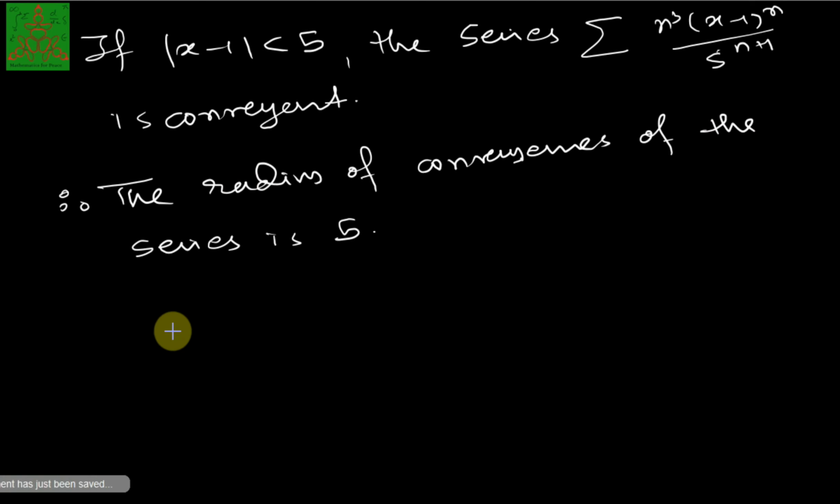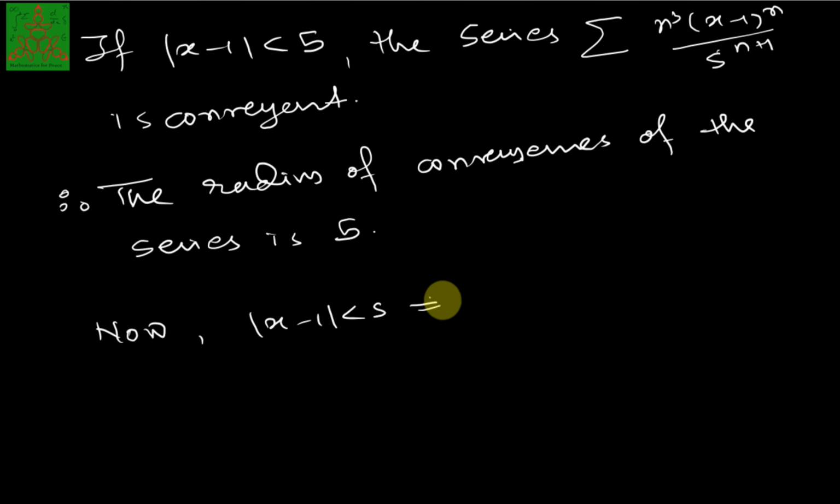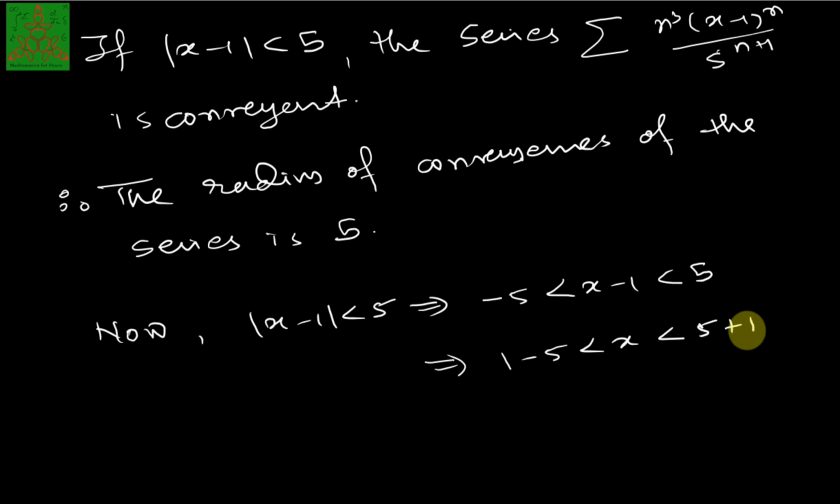Now we need to find out what will be the interval of convergence. To see the interval of convergence, let us expand this modulus. So now mod of x minus 1 less than 5 gives minus 5 less than x minus 1 less than 5. So this implies that if I add 1 in this inequality, then it is 1 minus 5 less than x less than 5 plus 1. So that's why this implies minus 4 less than x less than 6. Now we need to see what will be the behavior of this series at x equal to minus 4 and at x equal to 6, and that will give you your interval of convergence.